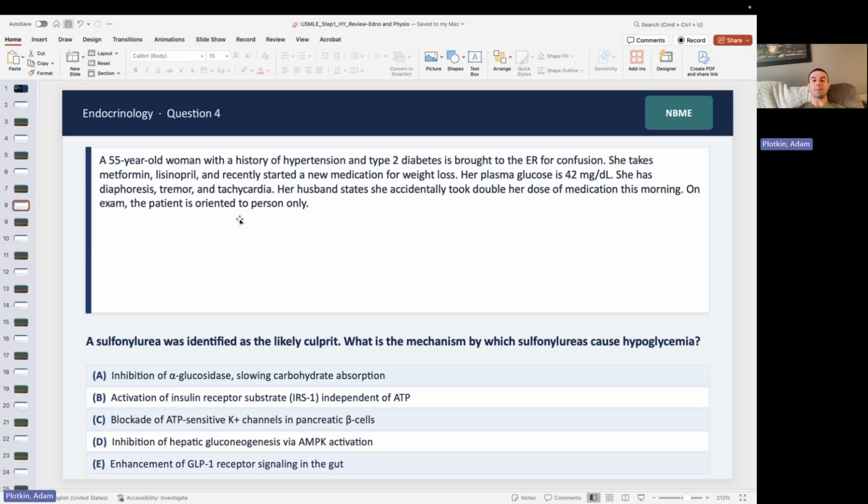A 55-year-old woman with a history of hypertension and type 2 diabetes is brought to the ER for confusion. She takes metformin, lisinopril, and recently started a new medication for weight loss. Her plasma glucose is 42. She has diaphoresis, tremor, and tachycardia. Her husband states she accidentally took double her dose of medication this morning. On exam, the patient is oriented to person only. A sulfonylurea was identified as a likely culprit. What is the mechanism by which sulfonylureas cause hypoglycemia? So pause your screen and consider.